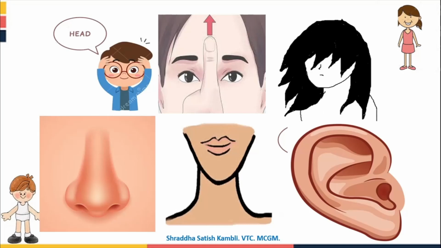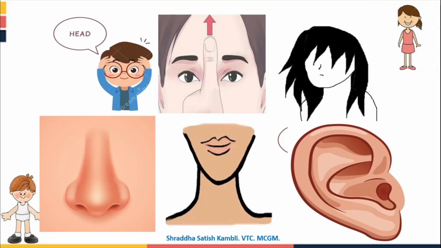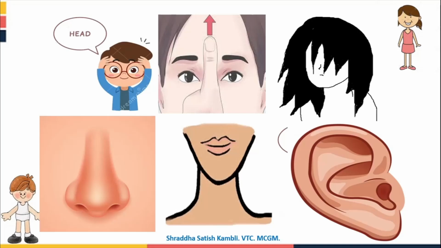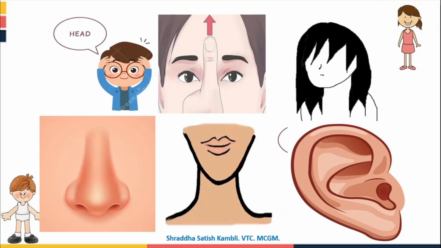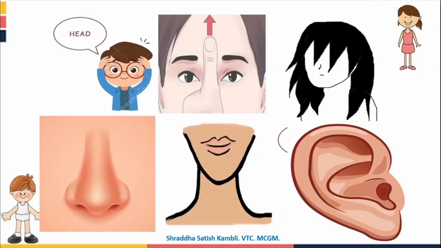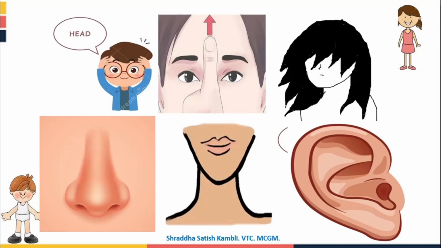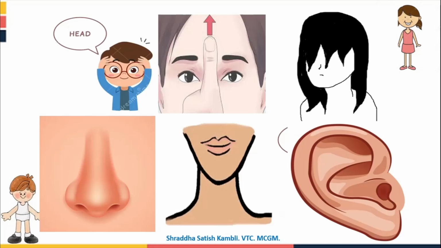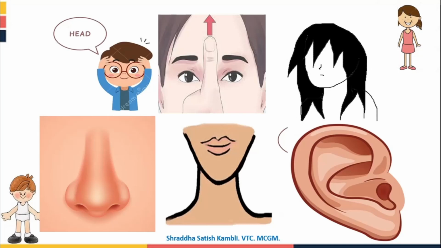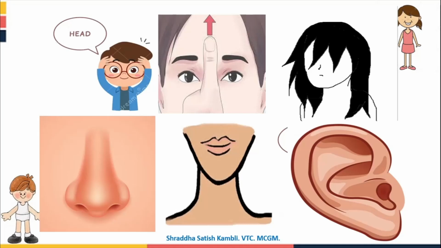So these are the different parts of our body. You have your head, which is covered with hair, and then you have the forehead, and below the forehead you have the eyes, and on the eyes you also have the eyebrows and the eyelashes. Then you have ears at the side, and in front you have the nose, and below the nose you have the mouth and the chin. All these things are part of your head.